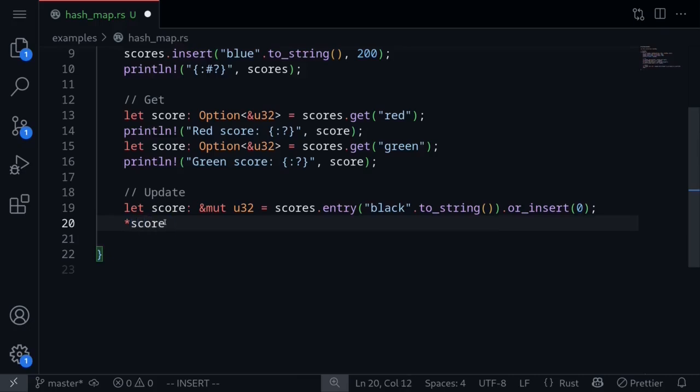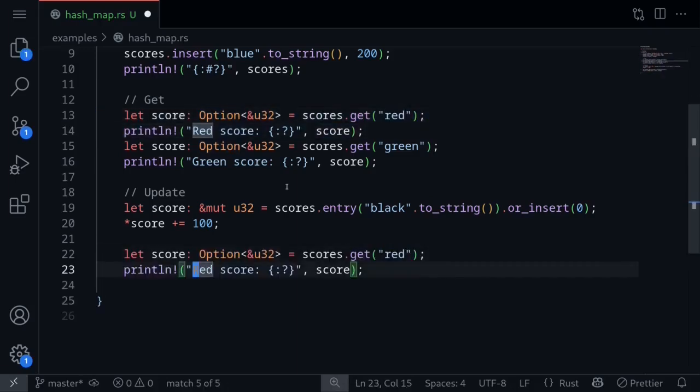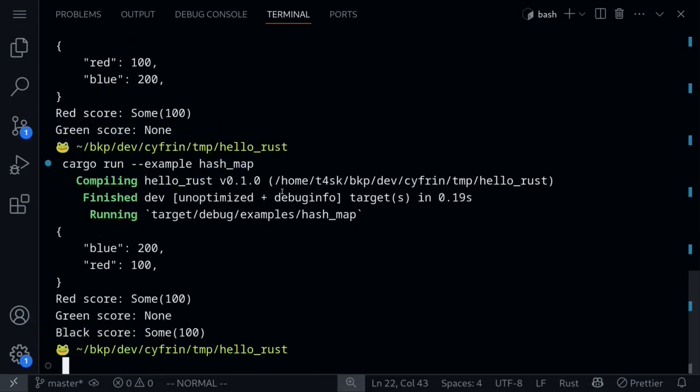Let's increment the score of the black team by 100 plus 100. Once we've updated the score, let's get the score of the black team and then print it out. So I'll change this red to black. Execute the code and we get that the black team has score 100.